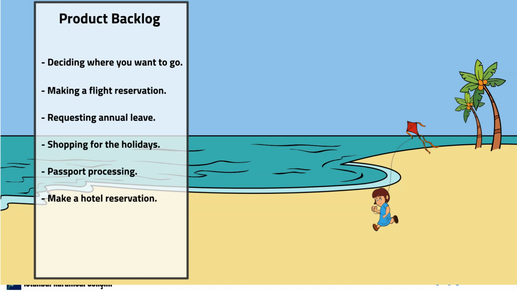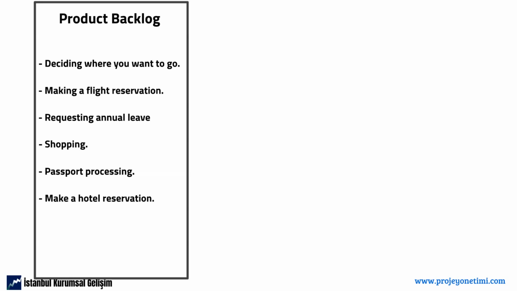By the way, we've written the items on the list in the order they came to mind. We will need to arrange these items in the order in which they are made. What would be the first thing you should do?